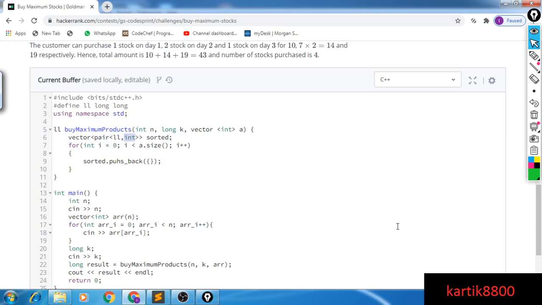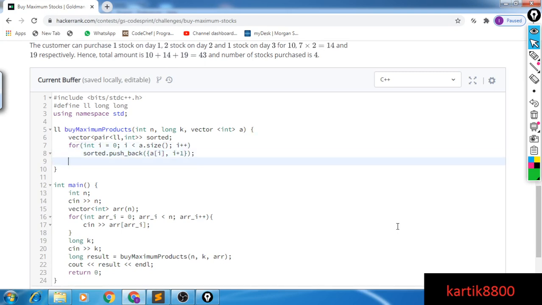That helps me know the corresponding day and the maximum number I could buy. So I'll have a pushback here: A at i, comma the index i plus 1. All right, now let's just sort this thing out.